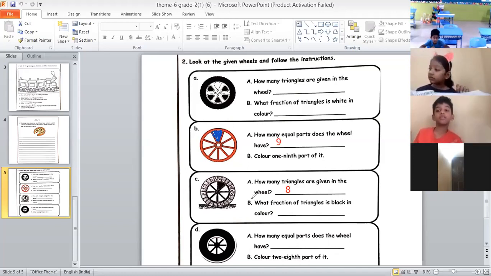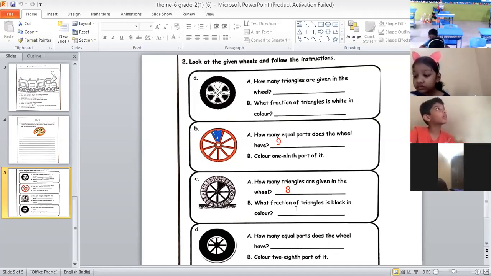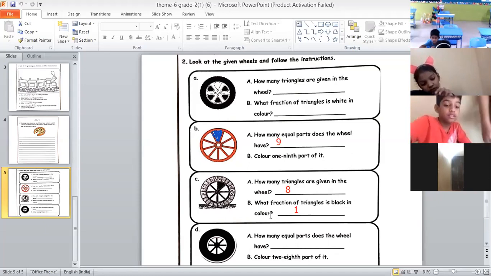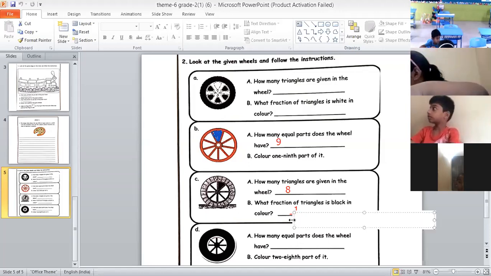Okay. Now, Srimant, you tell me, total how many triangles are there? Yes, 8. And out of these 8, how many are black in color? 1. So what we will do, we will write that 1. After writing this 1, we will draw a small line below this 1. And the total number of triangles is 8, so we will write that 8 below this line.